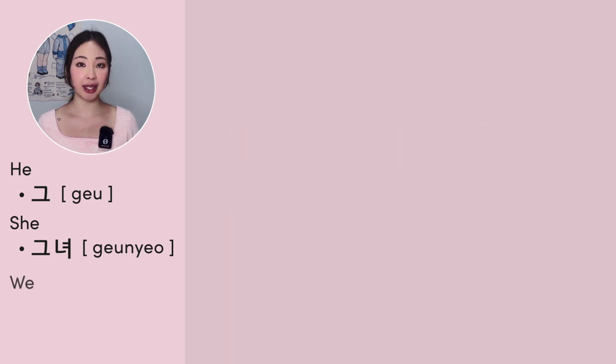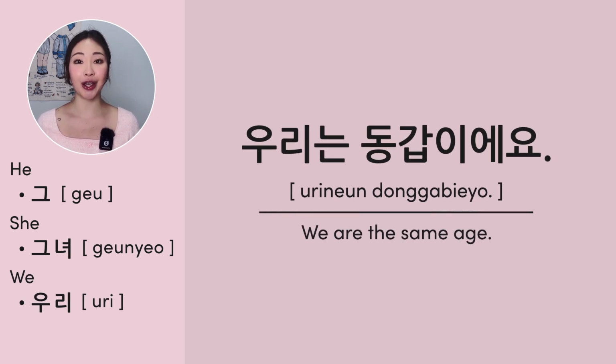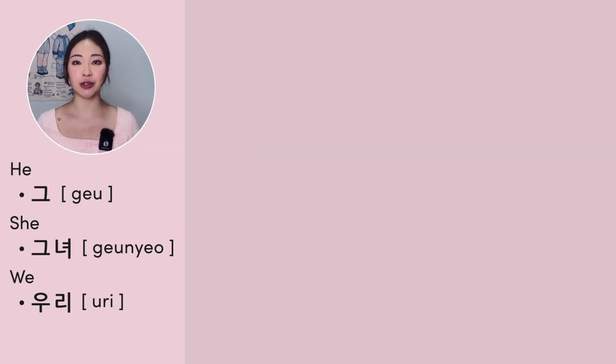The pronoun we is 우리. For example, 우리는 동갑이에요. This means we are the same age. Note that 우리 can also be used for us and our.